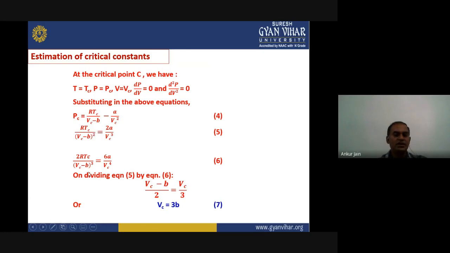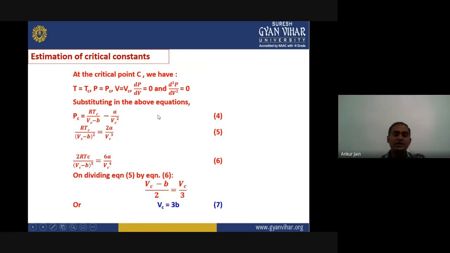Okay. Now putting the next condition, d2P upon dV square equals 0, in equation number 3, it will again make the expression 2RTc upon Vc minus b to the power 3 equals 6a upon Vc to the power 4. These are now equation numbers 4, 5 and 6.